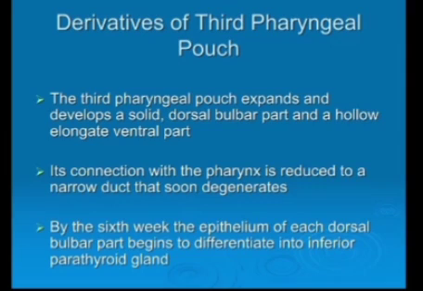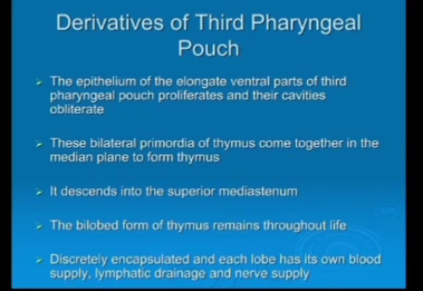By the 6th week, the epithelium of each dorsal bulbar part differentiates into the inferior parathyroid gland. The epithelium of the elongated ventral part of the third pharyngeal pouch proliferates and their cavities obliterate. These bilateral primordia, right and left, form the thymus, and they come together in the median plane. It descends into the superior mediastinum. The bilobed form of thymus remains throughout life.